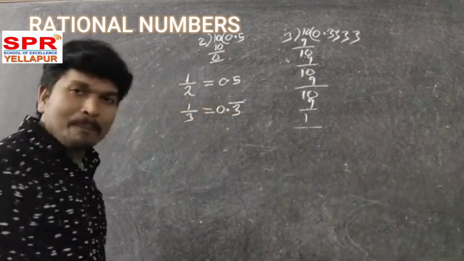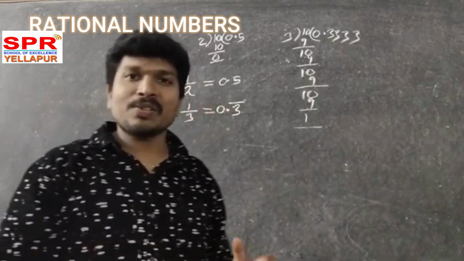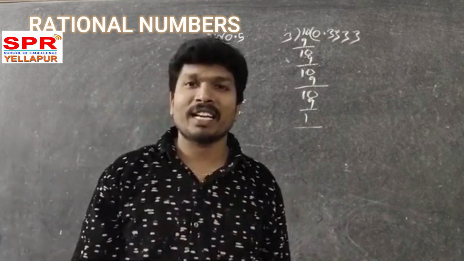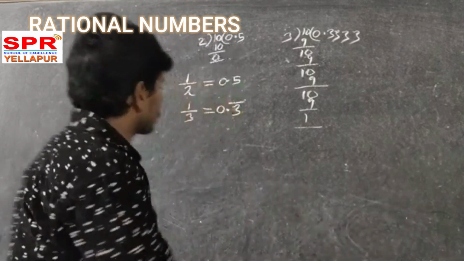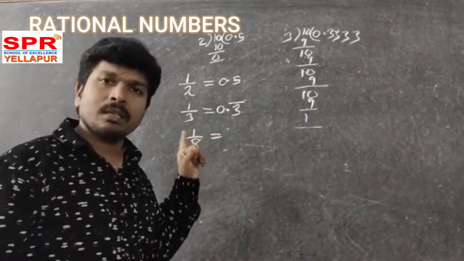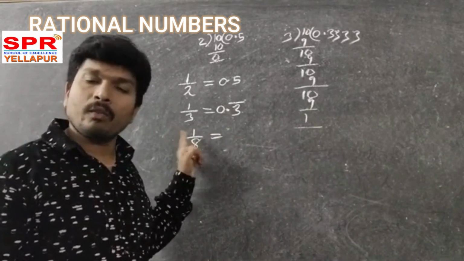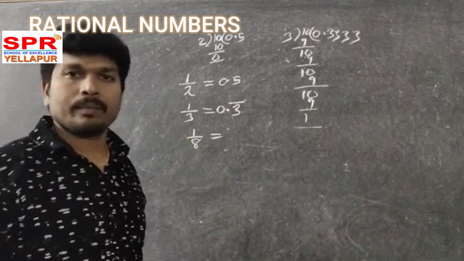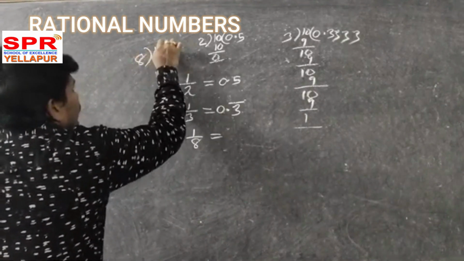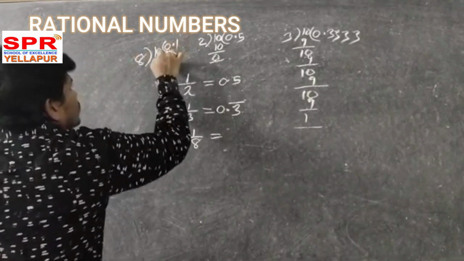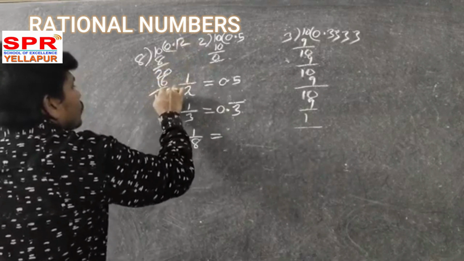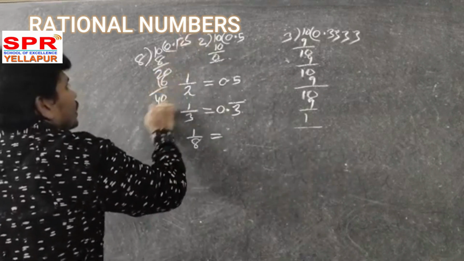Now some problems I will give you. You have to write whether each is a terminating decimal or a non-terminating recurring decimal. Get ready? So 1 by 8, what do you have to do? Just divide 1 by 8. 1 is divided by 8: 0, 0.1, 8, 20, 2 eights are 16, 40, 5 eights are 40, remainder 0.